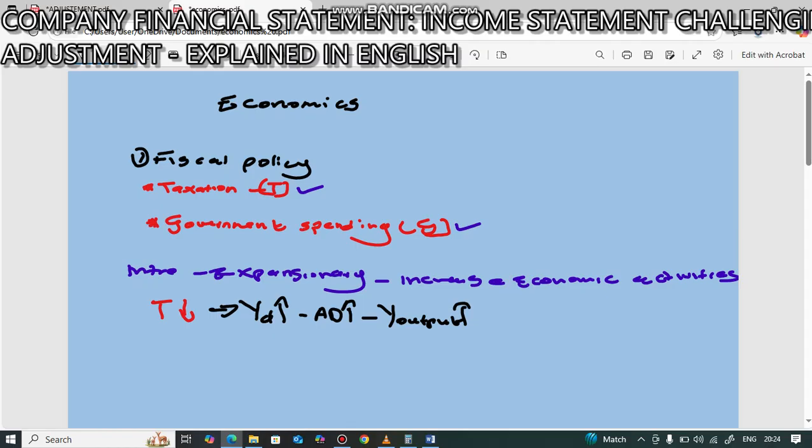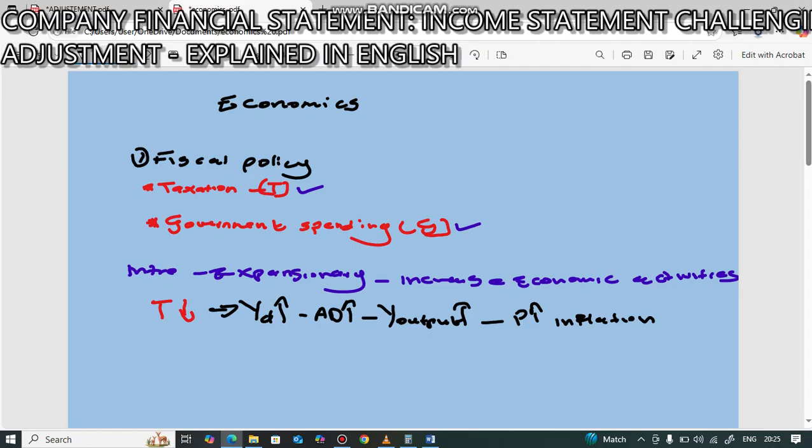When output increases, it leads to higher employment and higher economic growth, and then the standard of living of people will improve. In the long run, if people keep on demanding goods and services, what will happen to the price level? The price level will increase, causing inflation.